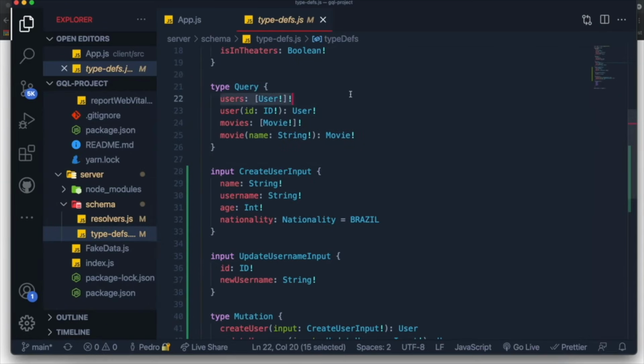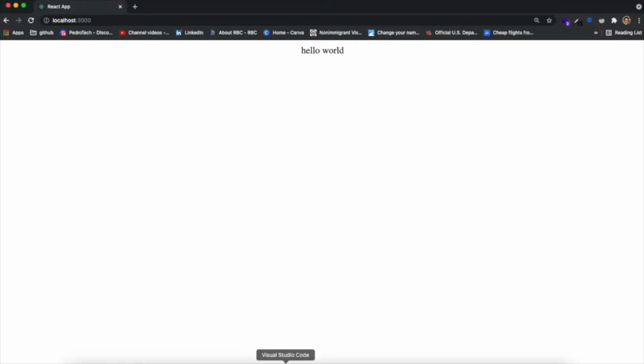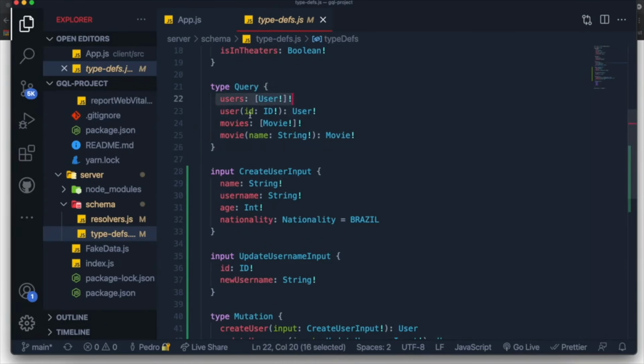We can get a full list of all the users. We can get a specific user. We can get a full list of movies, and we can get a specific movie. I'm going to show you guys how to do each of them respectively in their own. But the first one we're going to work on is how to fetch lists of users, right? Or list of movies. We can do both of them, but it's going to be pretty similar, so it's totally fine.